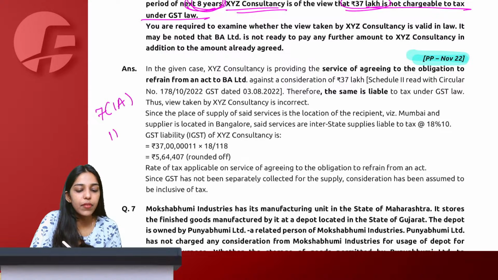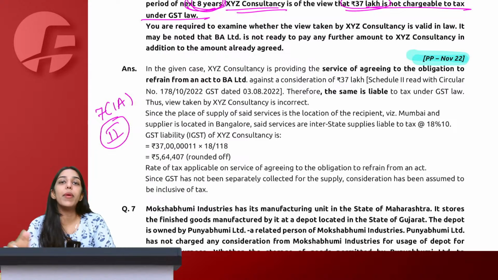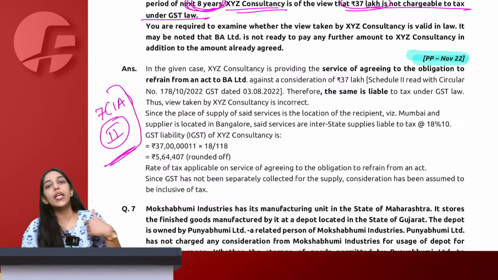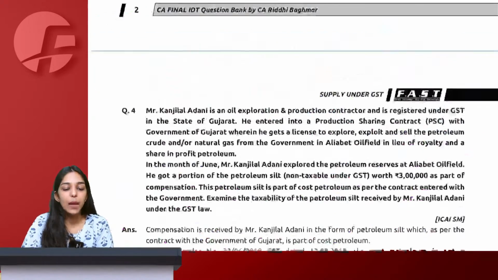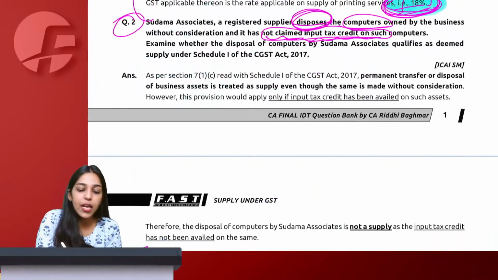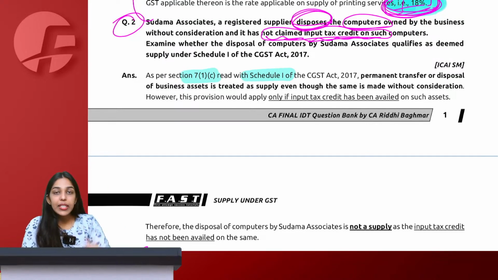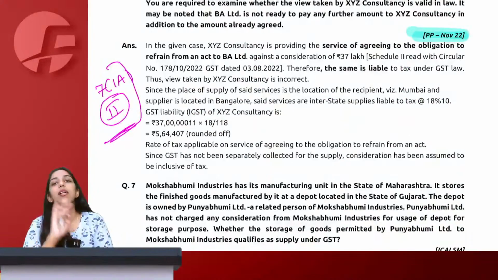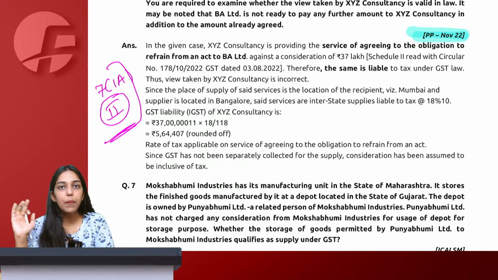In section 7(1)(a) schedule 2 we have seen that agreeing to an obligation to refrain from an act is a supply of service. Yes, we have particularly read that. So we are in a position to give section reference. They have not given it in the suggested answer, whereas in the above question, they had given section reference, 7(1)(c) read with schedule 1. Whereas in this question, they have not given. So it is completely okay. If you remember, you give. If you do not remember, straight away start as per the provisions.